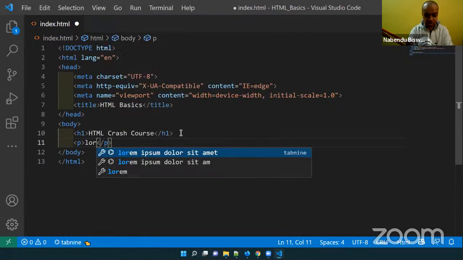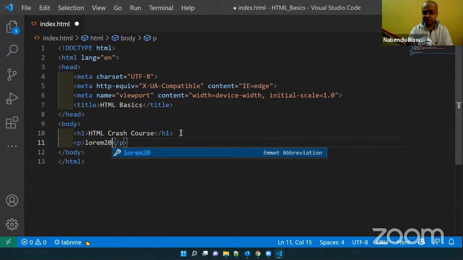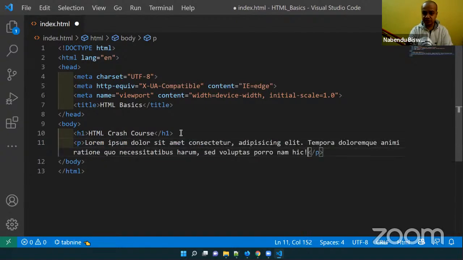All these shortcuts come with VS Code only. Lorem is a very famous text. So lorem 20 I have done, and what it will do is write some dummy text. Then I will save it.